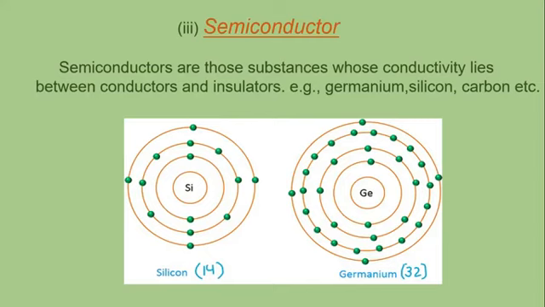If you see the electronic configuration of silicon, it has 14 electrons. So it is 1s2, 2s2, 2p6, 3s2, and 3p2. There are 4 electrons in the third orbit, which can contain 8. So that is half filled.